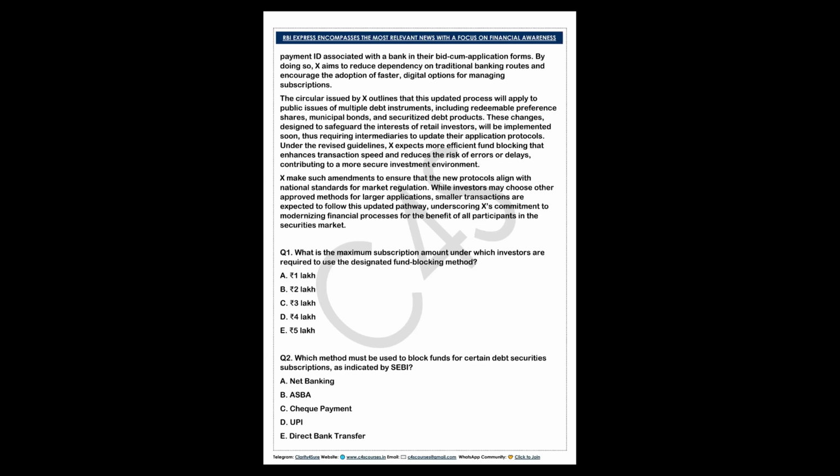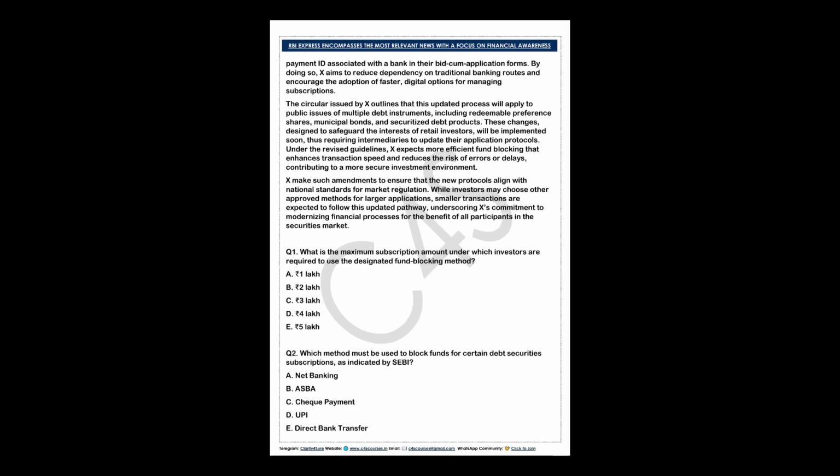Because this shift aims to streamline the process, allowing investors to authorize payment directly through UPI for faster and more efficient fund blocking. UPI क्यों use किया जाएगा? ठीक है? Reducing the need for intermediaries, बीच के financial intermediaries की need should be less. So the UPI mechanism facilitates quick, secure transactions and enhances the ease of investing in debt securities. So what is the option over here? Among the 5 options given for this question, UPI is the correct option.